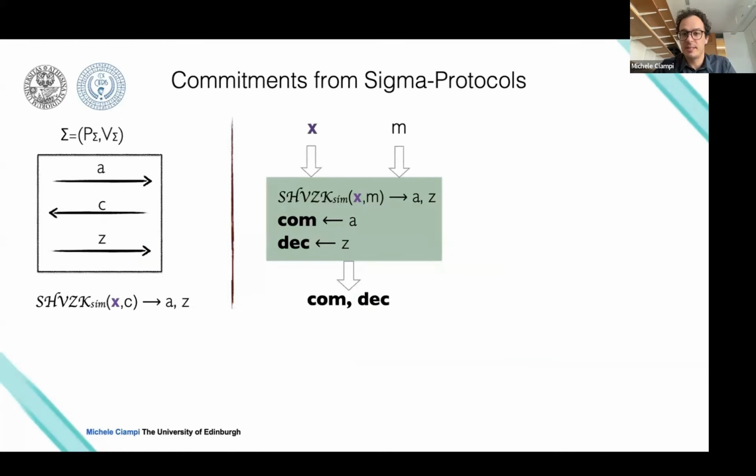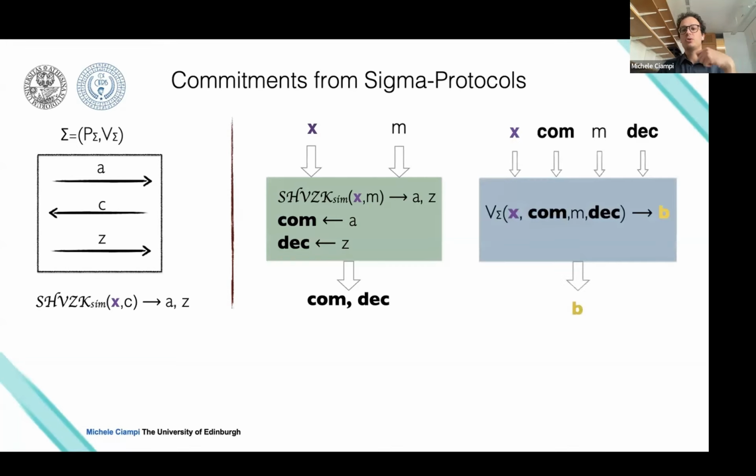And the construction is very simple here. The commitment algorithm takes as input the statement and the message you want to commit to, and generates an accepting transcript with respect to this statement and that message M. So your commitment is basically A, the first round of the sigma protocol. To decommit, you just run the algorithm of the verifier, and you check that com, M, and dec, which is basically the challenge C and Z, that's how we were calling those before, is an accepting transcript.